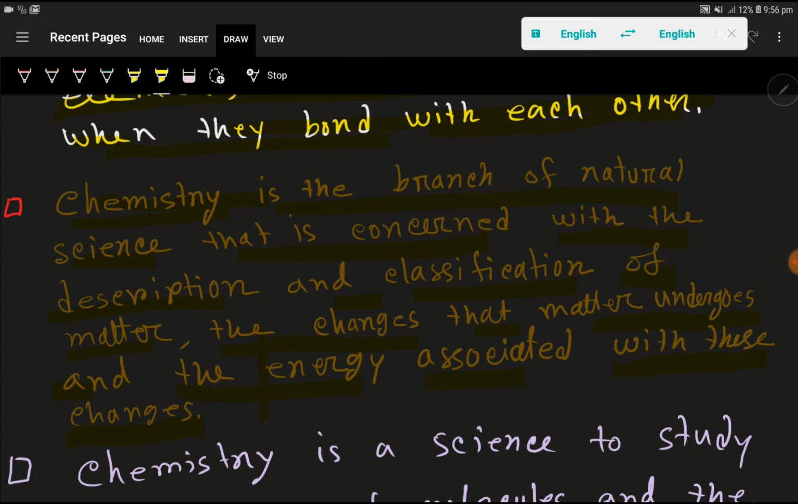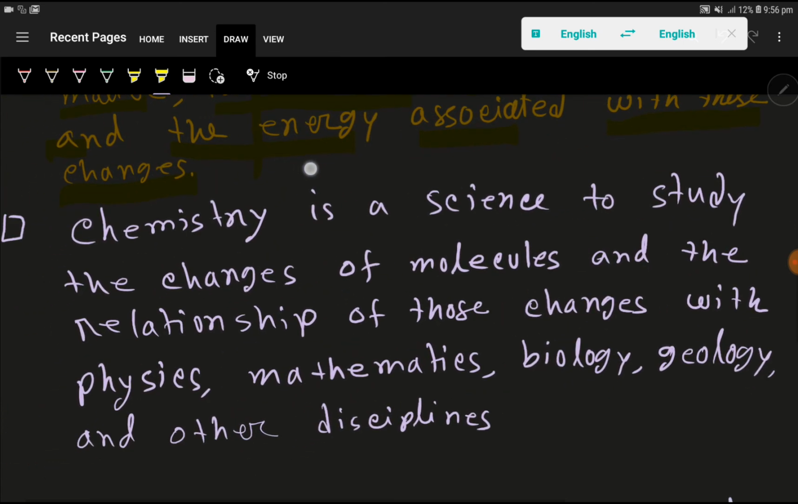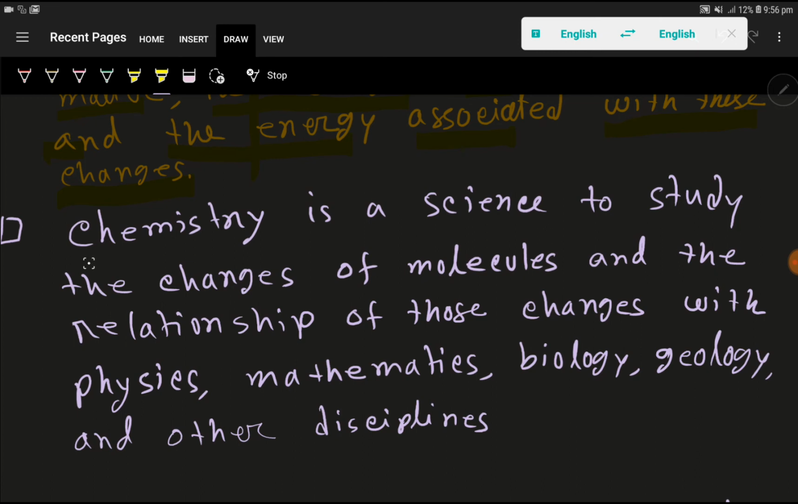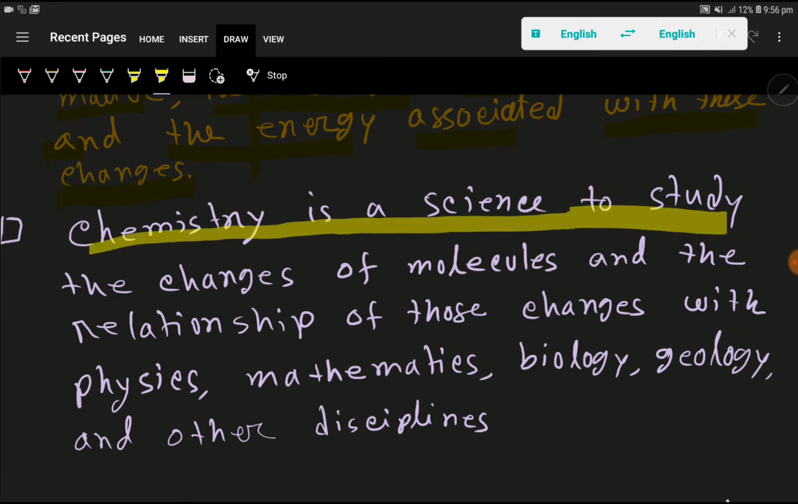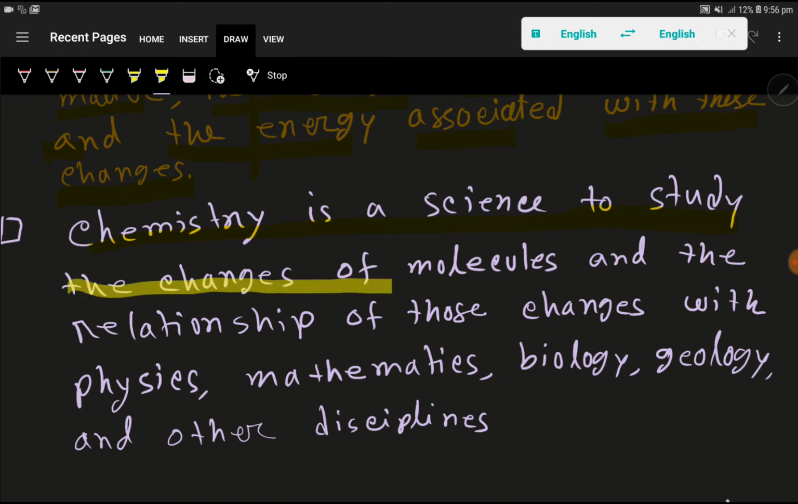Okay, here is a more interesting definition of chemistry. Chemistry is a science to study the changes of molecules and the relationship of those changes with physics, mathematics, biology, geology, and other disciplines. Look, this definition of chemistry is interesting.